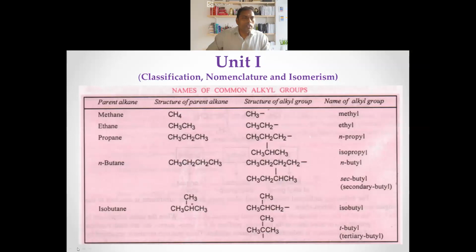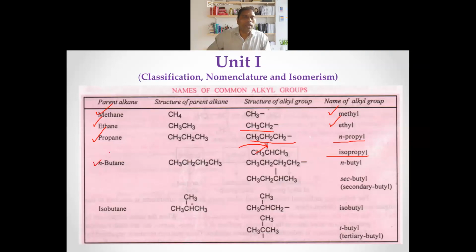So in the case of methane, if methane is a side chain, that is methyl, right? We call that methyl. When ethane is a side chain or a group, then it is ethyl. So it goes like this. And propane has two types. One is a straight chain, then it is n-propyl. When the second last carbon is attached, then it is isopropyl.